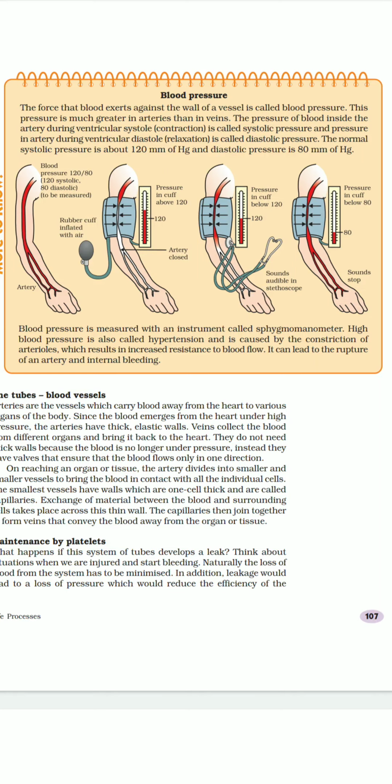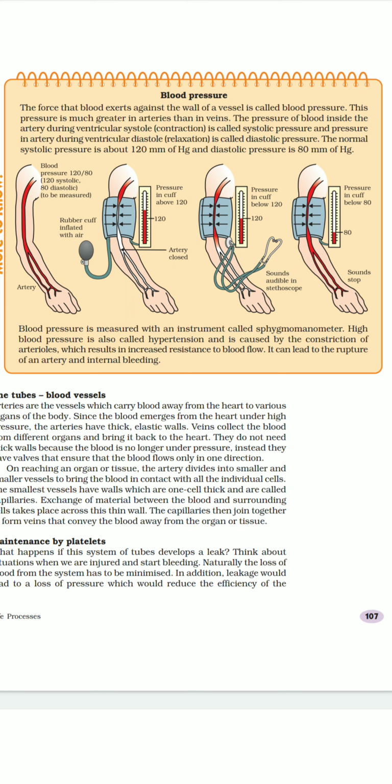Hello students. Now the next topic given here is blood pressure. Now what is blood pressure? As you all know, the heart is a pumping organ, so it exerts pressure. The pressure generated by the heart on the blood, and this blood exerts pressure against the wall of a vessel. That is called blood pressure.